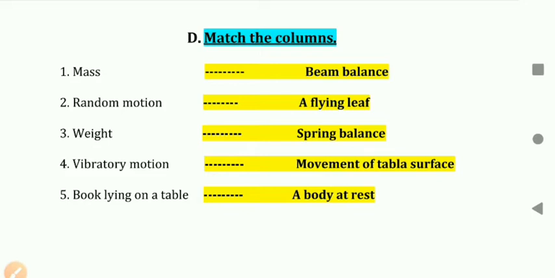So this is all about match the column. First answer beam balance, second a flying leaf, third spring balance, fourth one movement of a tabla surface, and the last one a body at rest. So all the correct answers are written in front of the question.